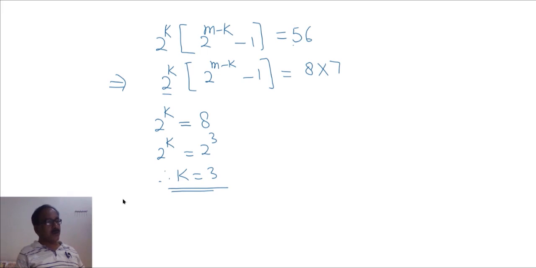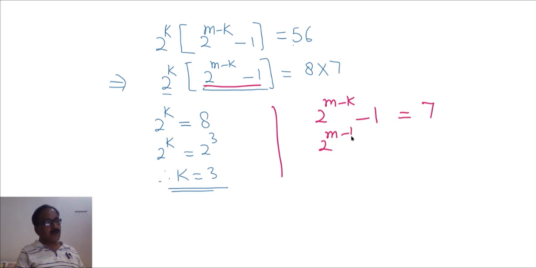Now we have to find the value of m. See this one: 2 raised to the power m minus k, minus 1, will equal 7. Transfer this minus 1 to the right hand side, then 2 raised to the power m minus k is equal to 7 plus 1, that is 8. 8 may be written as 2 raised to the power 3.